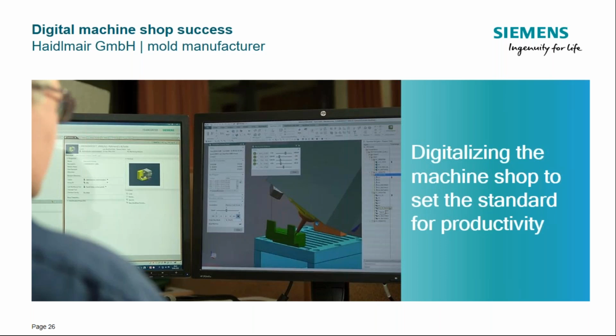So the program would start the process automatically, which also includes measurements to be stored back in the system to ensure that the first and last piece have exact same dimensions. So the company used NX and benefited in the form of improved productivity, reduced manufacturing costs, which helped them stay ahead of the competition.